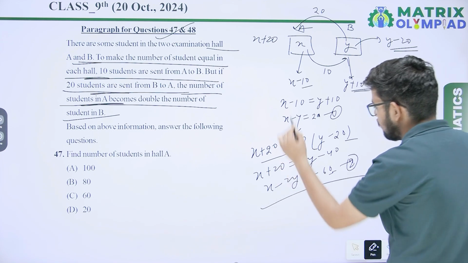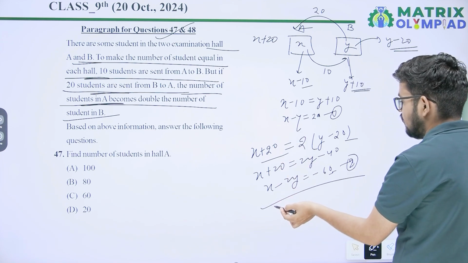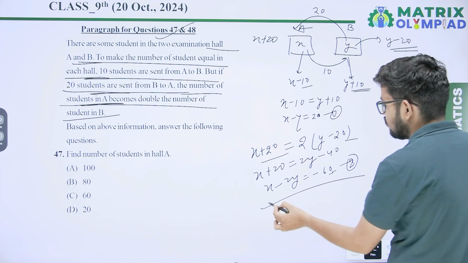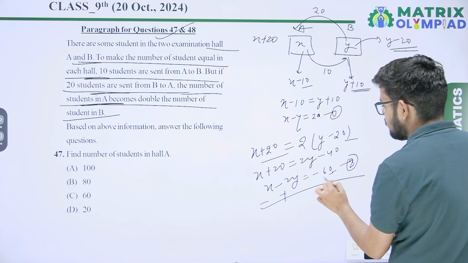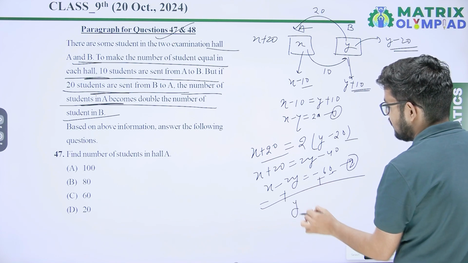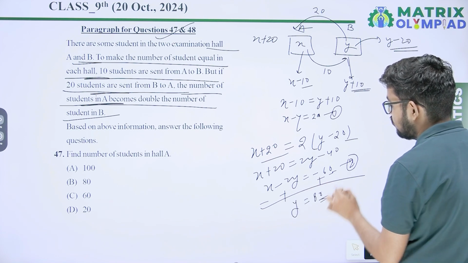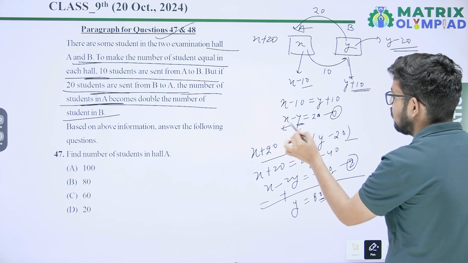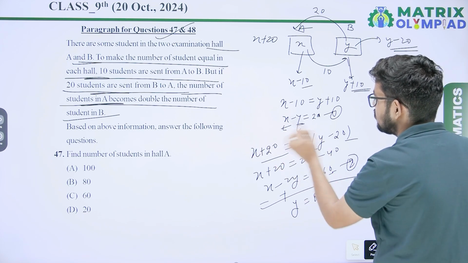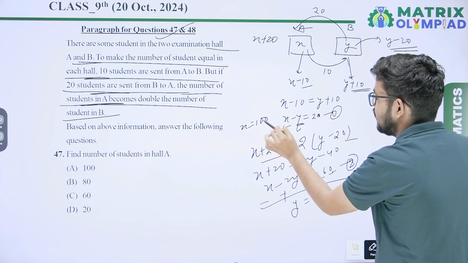Now subtract equation 1 from 2, or 2 from 1. When we subtract 2 from 1, we get minus, plus, plus. So you will get Y equals 80. The number of students in hall B, Y, equals 80. So in hall A, X equals 80 plus 20, that is X equals 100.